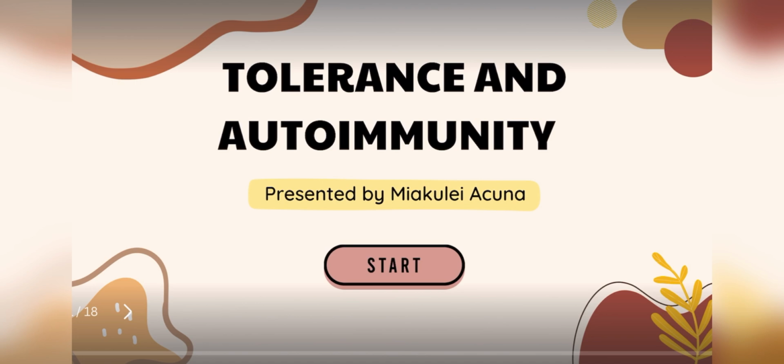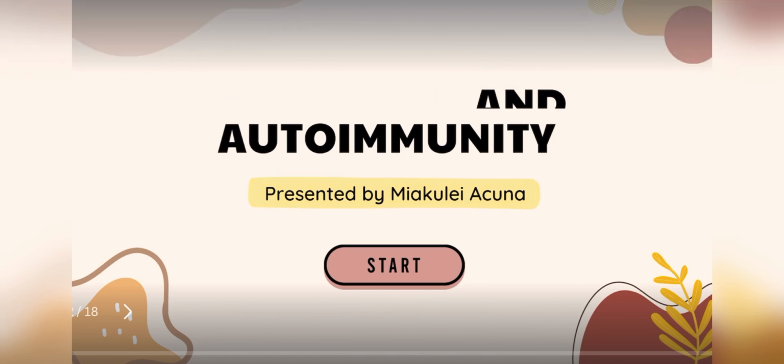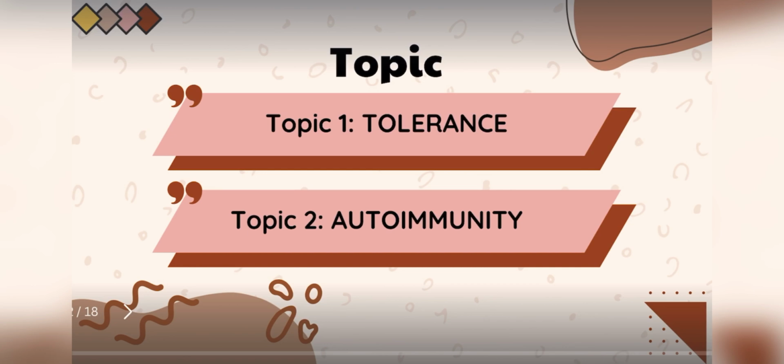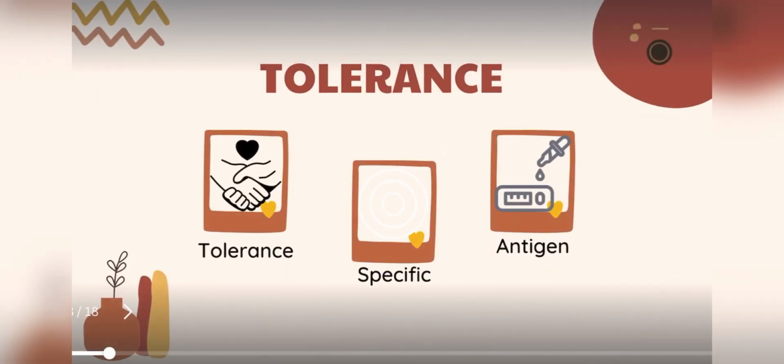So in topic 1, we'll be talking about tolerance, and in topic 2, we will be discussing autoimmunity. So tolerance refers to the specific immunological non-reactivity to an antigen resulting from a previous exposure to the same antigen. While the most important form of tolerance is non-reactivity to self-antigens, it is possible to induce tolerance to non-self-antigen. When an antigen induces tolerance, it is termed a tolerogen.